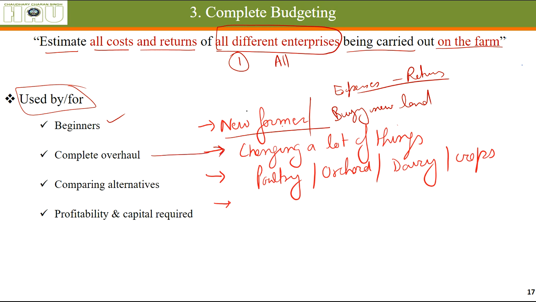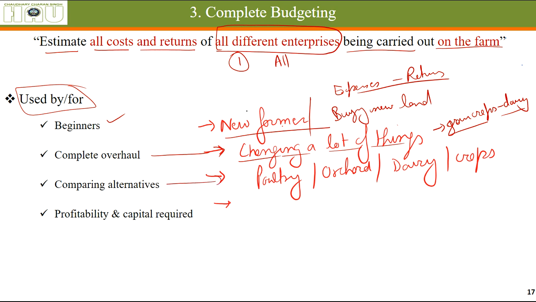So this complete budgeting helps them in this manner. It is also used for a complete overhaul of a farm, where we are going to change a lot of things on the farm. We are going to change the layout of the farm. Let's say we are going to shift from green crops to dairy. So definitely we'll be making a lot of changes. This complete budgeting helps in getting to know about the profit we'll be making after these changes.